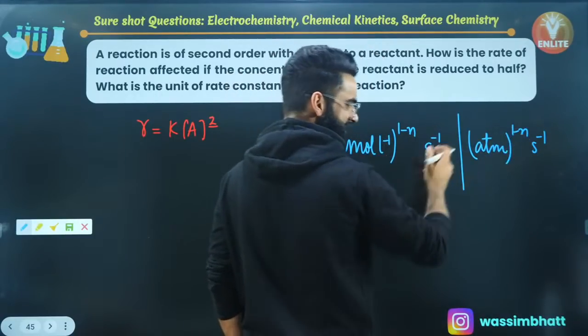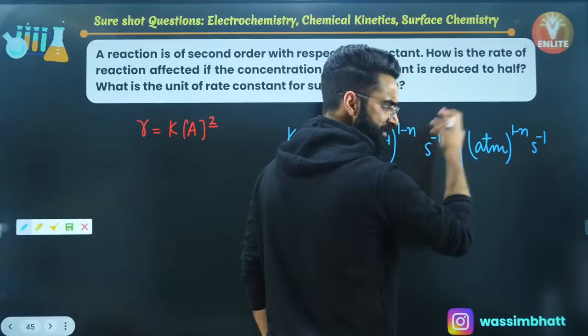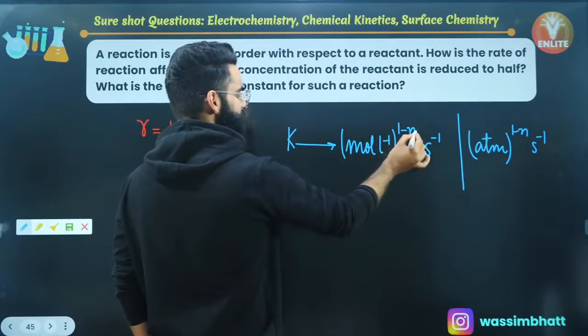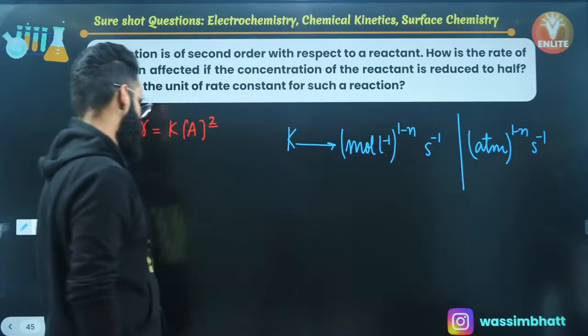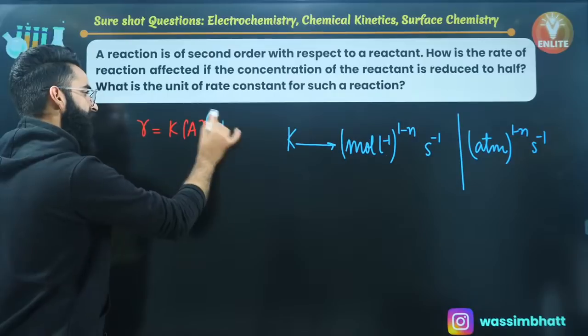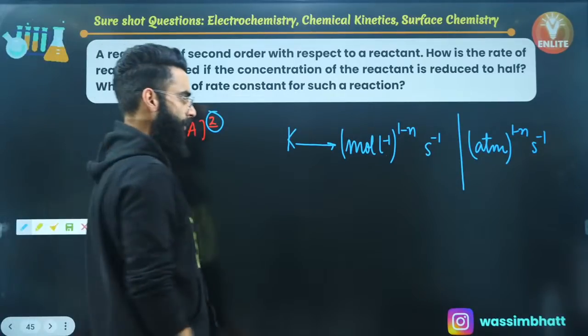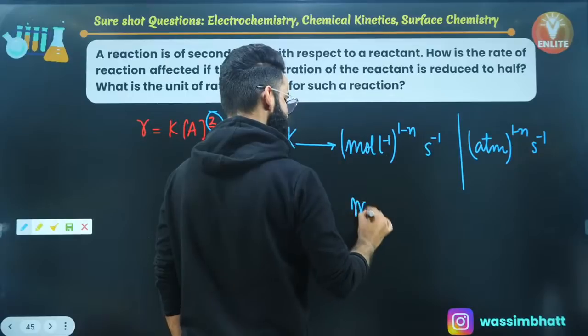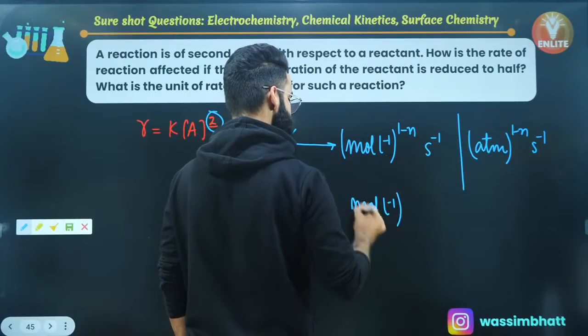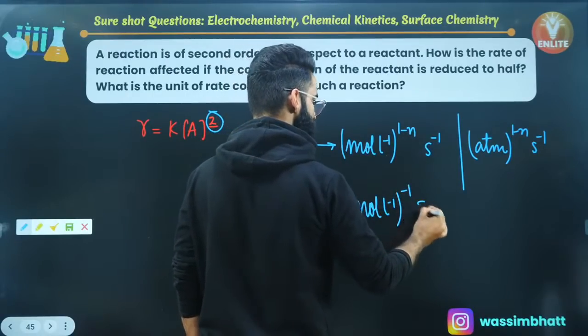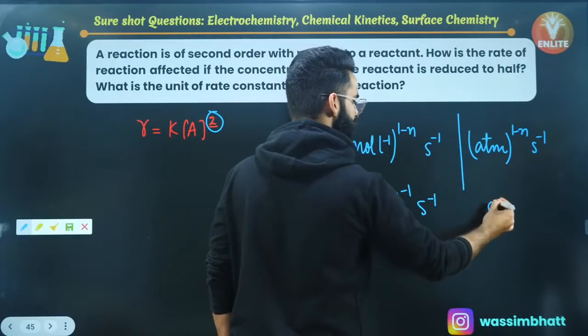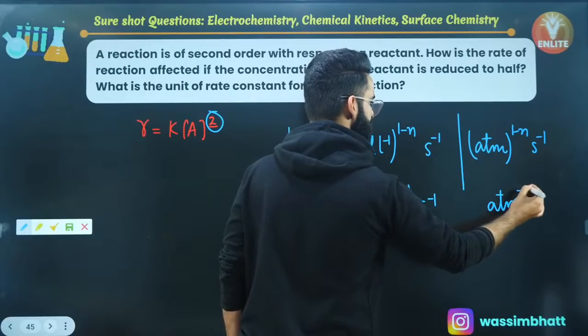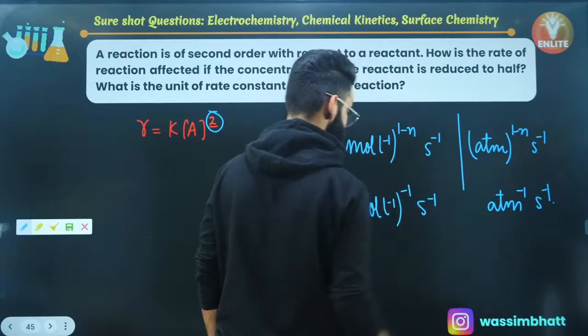If time is in seconds, then seconds. If time is in minutes, then minutes. If time is in hours, then hours, right? What is this N over here? N stands for the order of the reaction. And it's given in the question that the order of reaction is 2. So the N value is 2. If the N value is 2, you'll be writing something like this. Moles per liter raised to the power, 1 minus 2 comes out to be minus 1. It's second inverse, right? Or you can write atm raised to the power minus 1, and it's going to be second inverse.